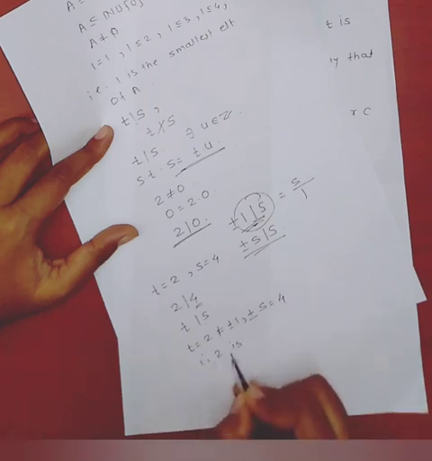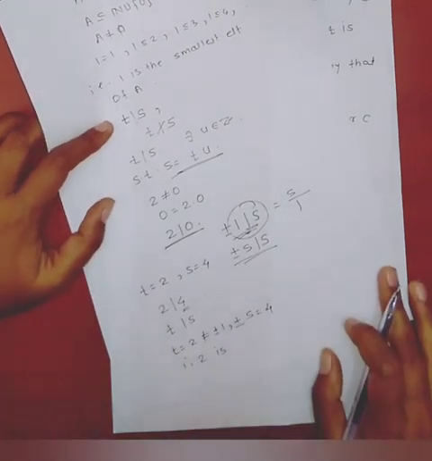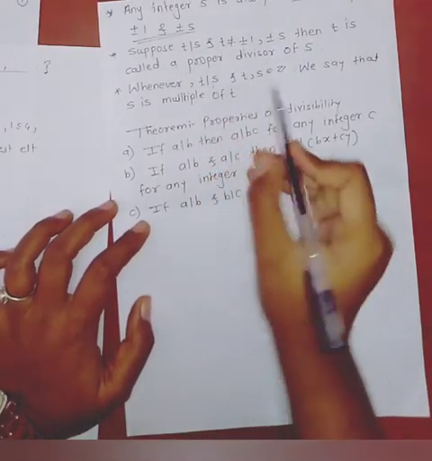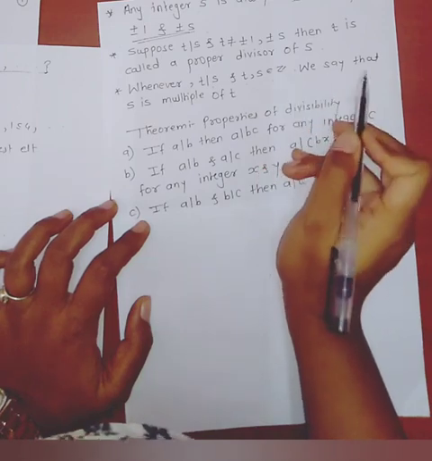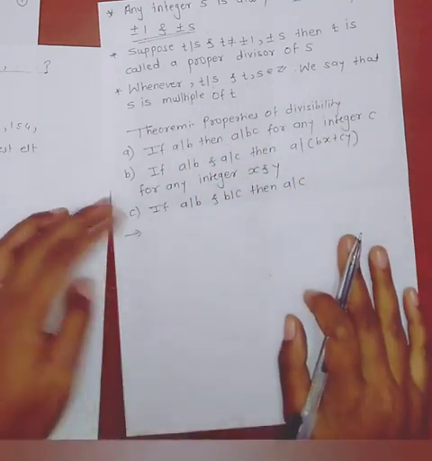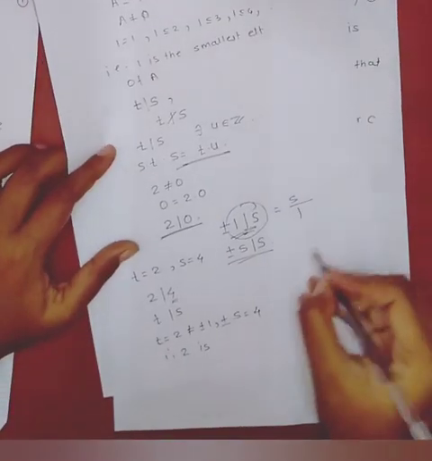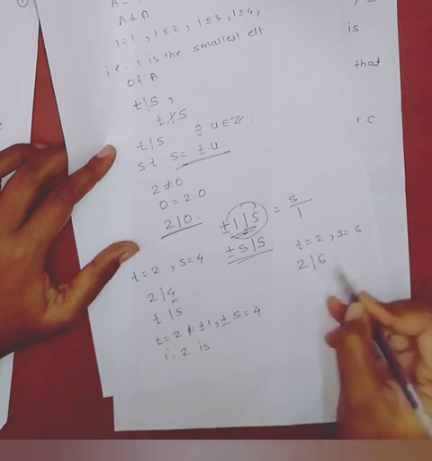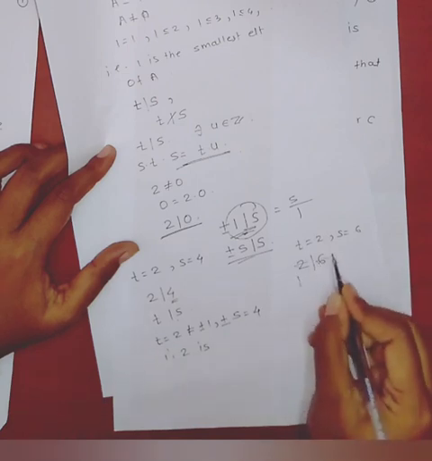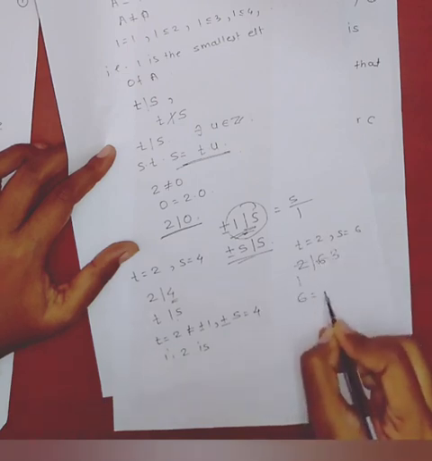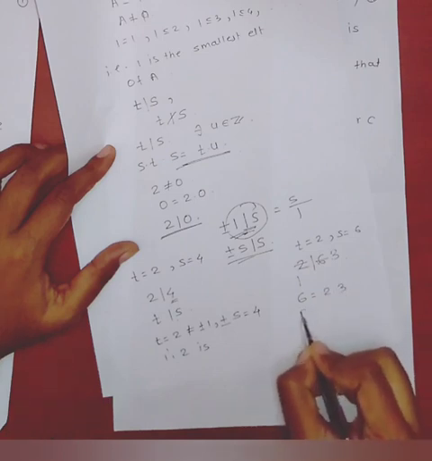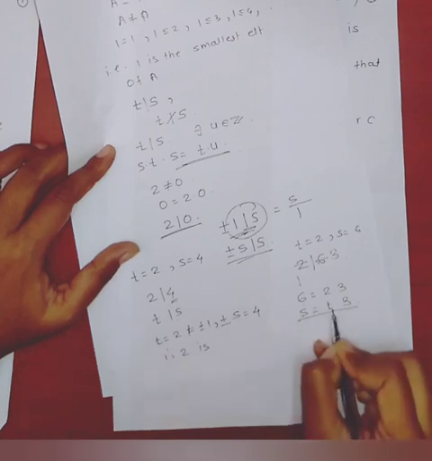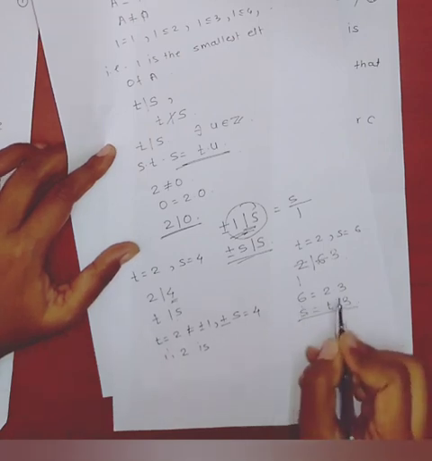Therefore 2 is a proper divisor of 4. Whenever t divides s and t, s belongs to Z, we say that s is a multiple of t. Take t equal to 2, s equal to 6, 2 divides 6. 2 1s are 2, 2 3s are 6. 6 can be written as 2 into 3, where 6 is s, 2 is t, t into 3 means s is a multiple of t, or 6 is a multiple of 2.